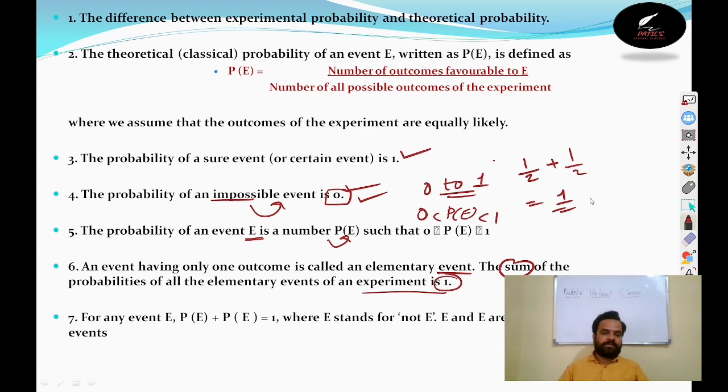Then at last we have the probability of an event happening, P(E), and P(E bar), the not happening of an event, and their sum is 1. E bar stands for not E. E and E bar are called complementary events. One is the probability of the event happening, one is the probability of the event not happening. Is that clear? These are some basic concepts you should know about probability.